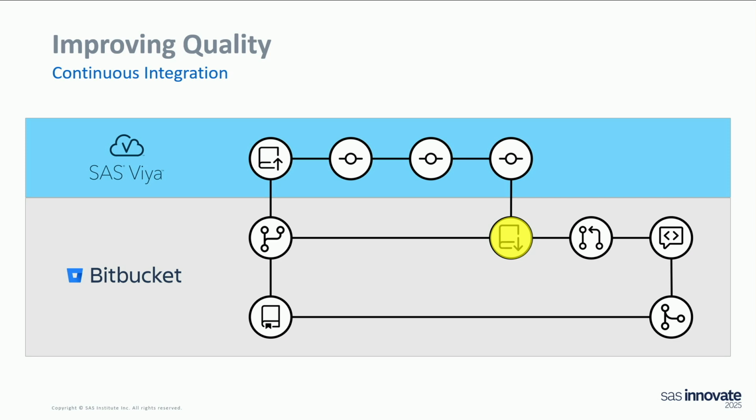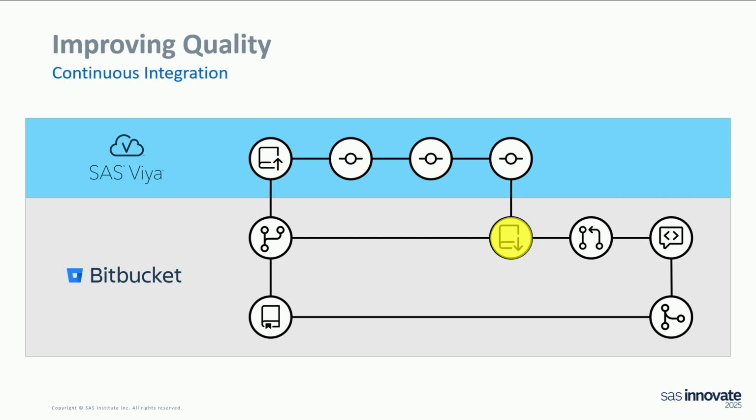So first, we only had a pipeline here, but now we also added a second pipeline during our continuous integration phase. Because when we do the merge from our SAS Studio back to Bitbucket, we can also run something to check if everything that we pushed in the feature is like we wanted it. And if the pipeline fails, then we reject the branch, and we're not allowed to merge it to our test environment. So that's a way to improve the quality.